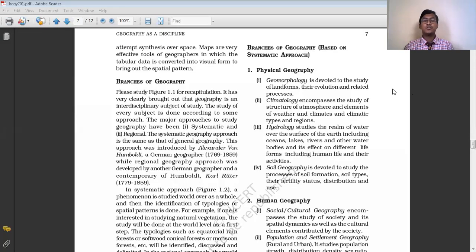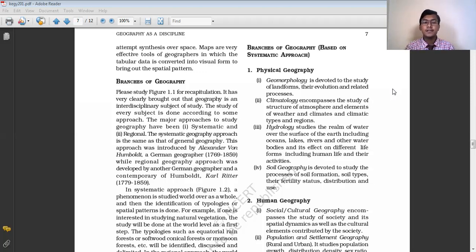So, the different branches of geography based on the systematic approach. There are two different branches of geography, that is physical geography and human geography, and even one more has been added, that is biogeography.